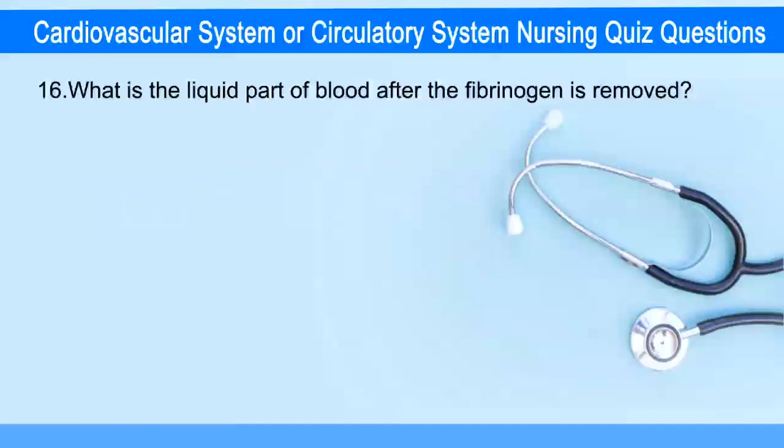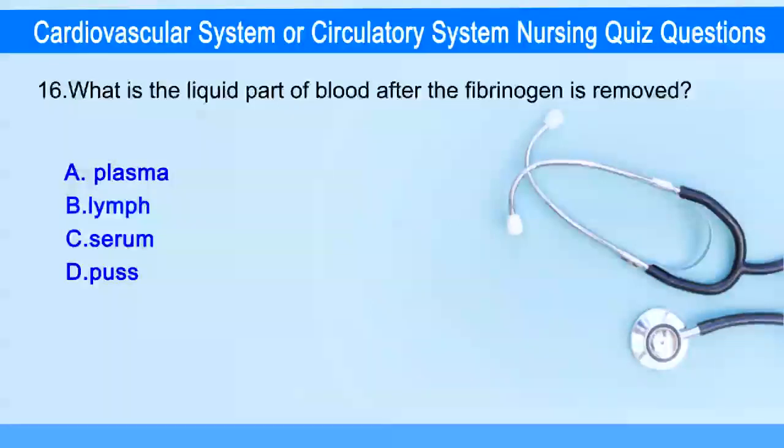Next question. What is the liquid part of the blood after the fibrinogen is removed? Option A, plasma. Option B, lymph. Option C, serum. Option D, pus.